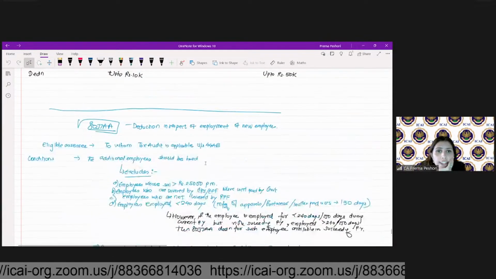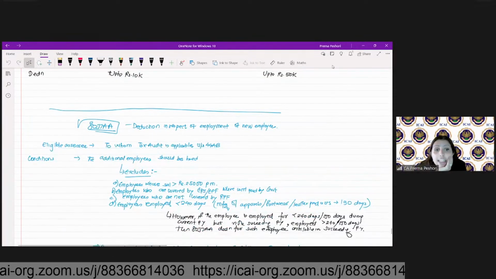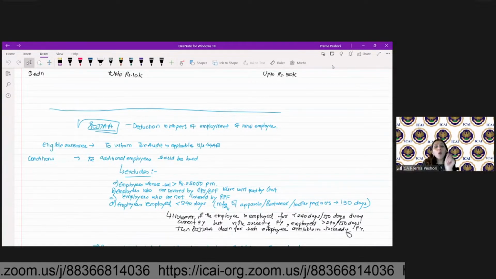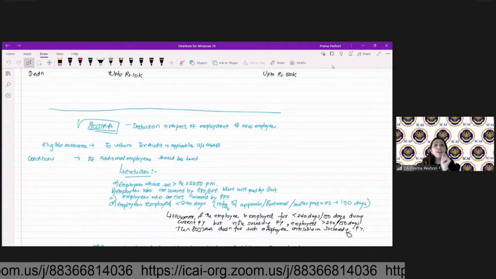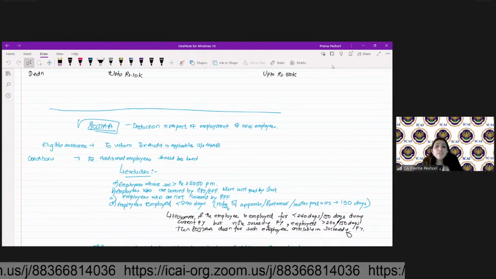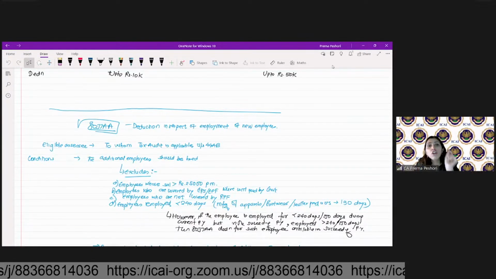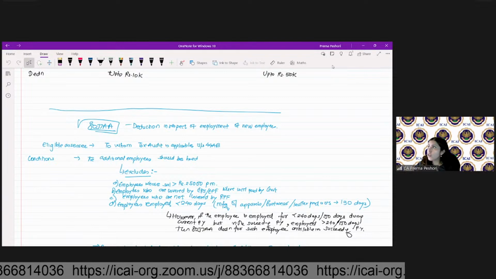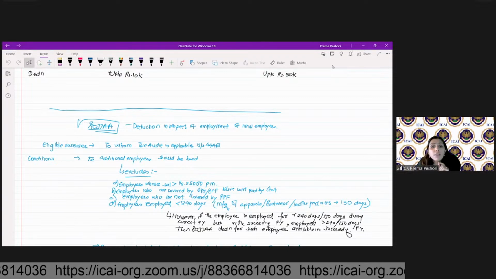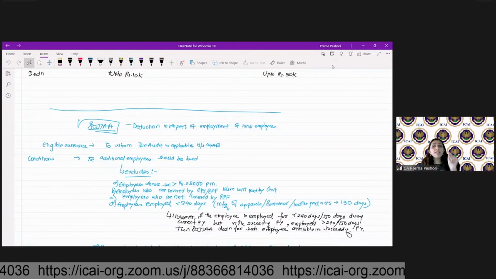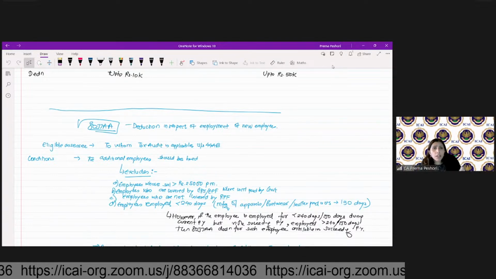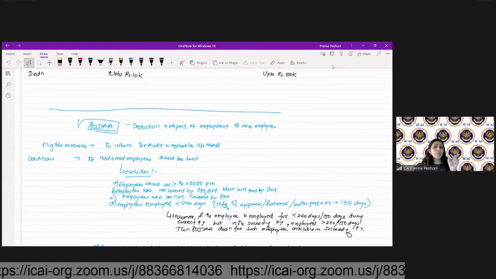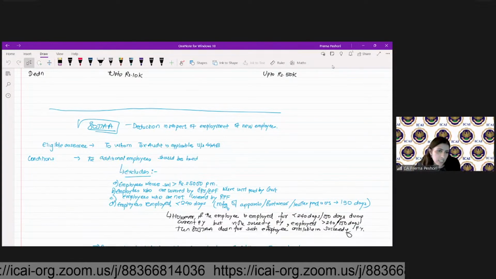If you look at 80JJAA, it says that employees should be employed for 150 days if you are engaged in the manufacturing of apparels, footwear, or leather products. So the number of days will not be 240 days, students, it will be 150 days.